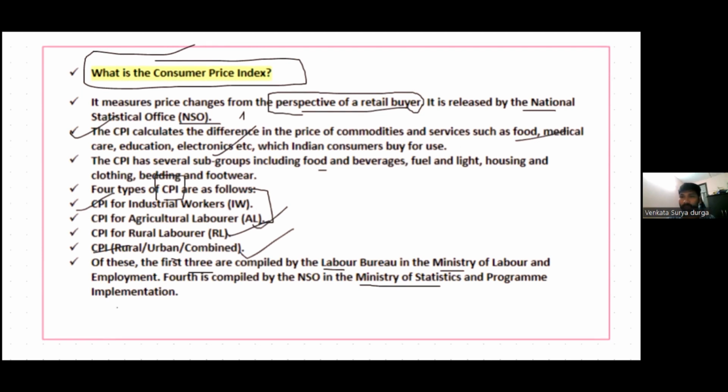So this is all about the Consumer Price Index and the slide in inflation. So this is all for today, and thank you.